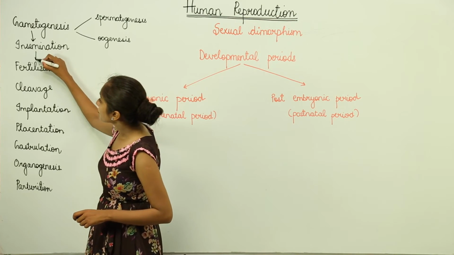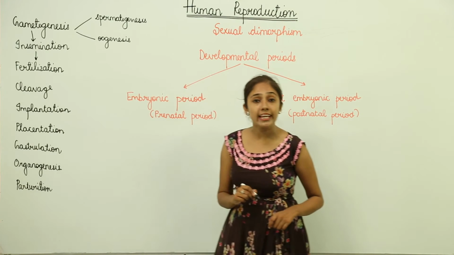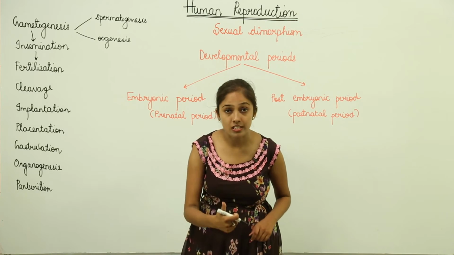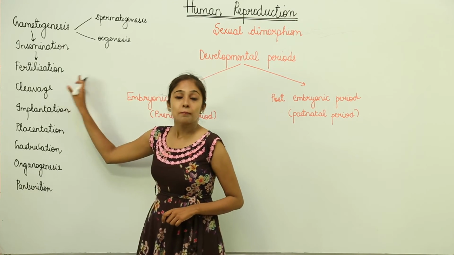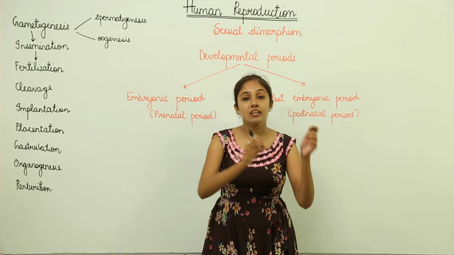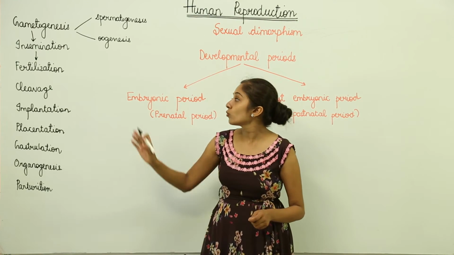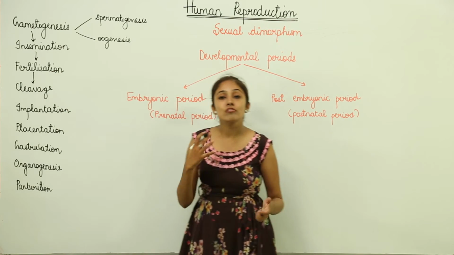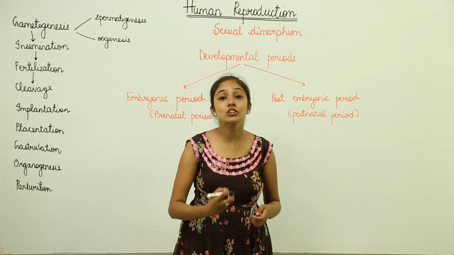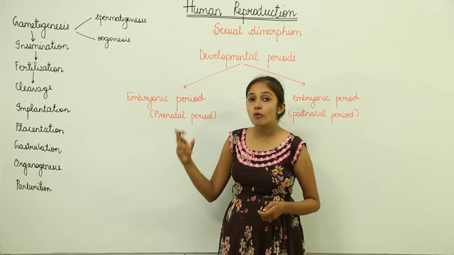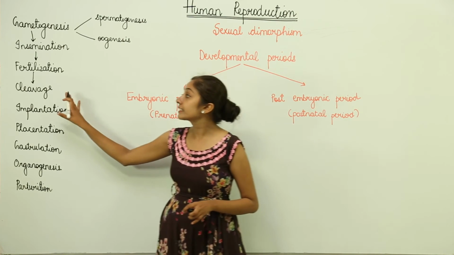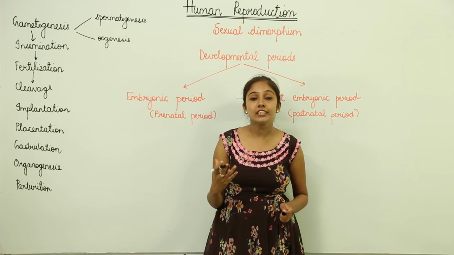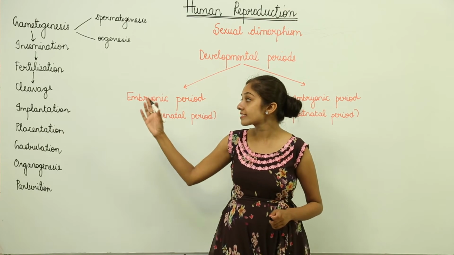After they enter, one sperm is going to fuse with one egg to form the first cell of life that we call the zygote. This is known as fertilization, the fusion of an egg with a sperm to form a zygote. After the formation of the zygote, it is going to divide multiple times to form a blastocyst, and this process is known as cleavage.